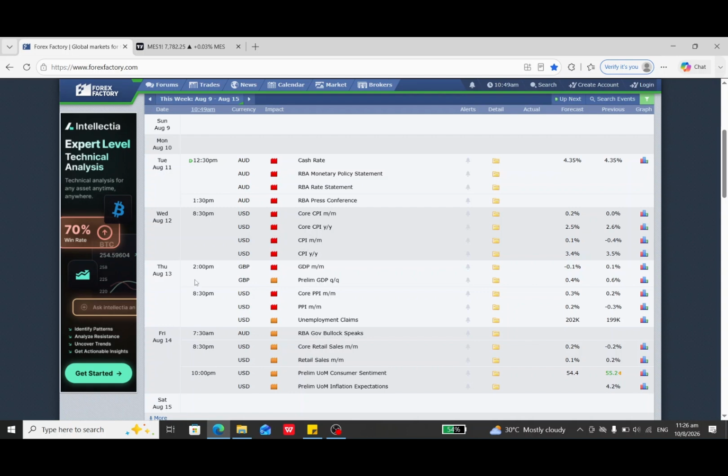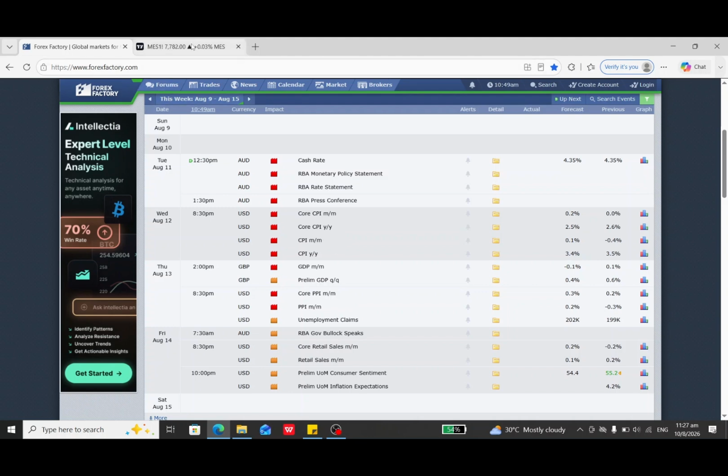Another news is only the pound. The pound GDP is not really important, but the market will still move a bit. This is for UK 100. Then Friday, no major news. So this week, Tuesday maybe an opportunity for Aussie, and Thursday, because of the US news, is an opportunity for US S&P and Nasdaq.